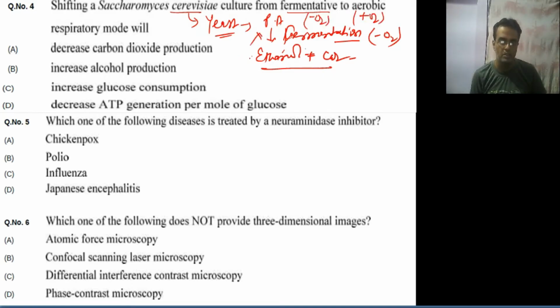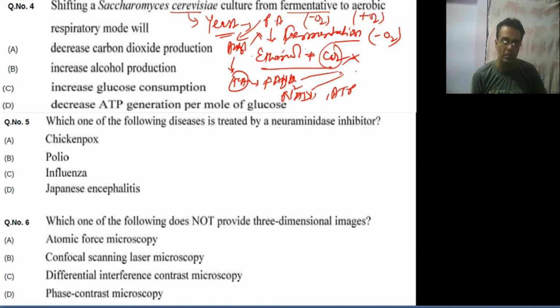Carbon dioxide production will not take place, but ATP production will take place, because pyruvate will go to acetyl coenzyme A, and acetyl coenzyme A will enter the TCA cycle and form FADH2, NADH and ATP, and again this will go to the electron transport chain and produce ATP. So if aerobic respiration happens, it will form a high ATP concentration. So decreased ATP generation per mole of glucose is a wrong option.